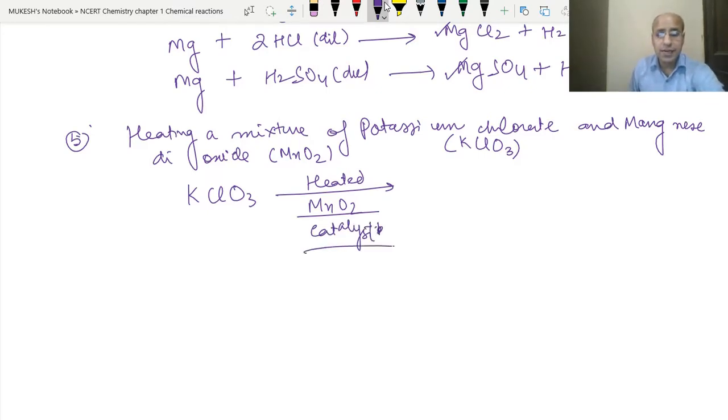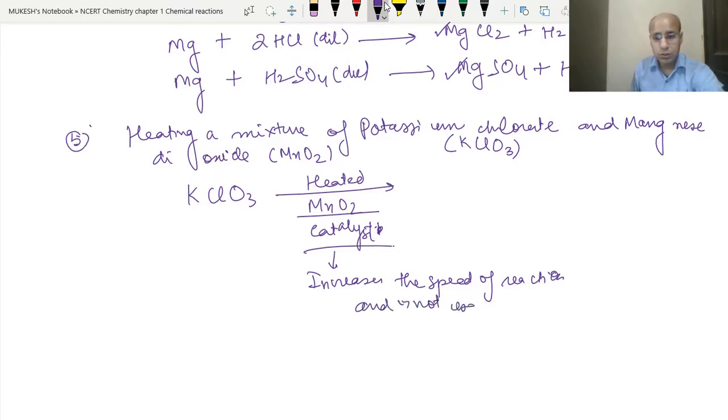So what is a catalyst? Basically it increases the speed of reaction, and is not used up, or very minimally used.